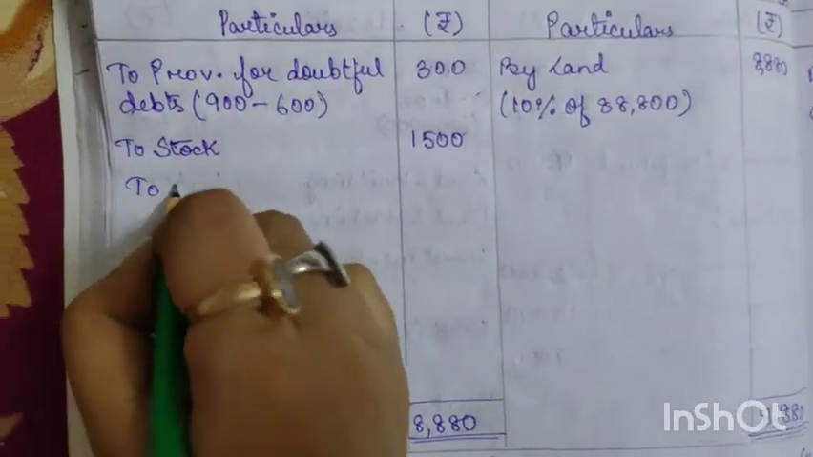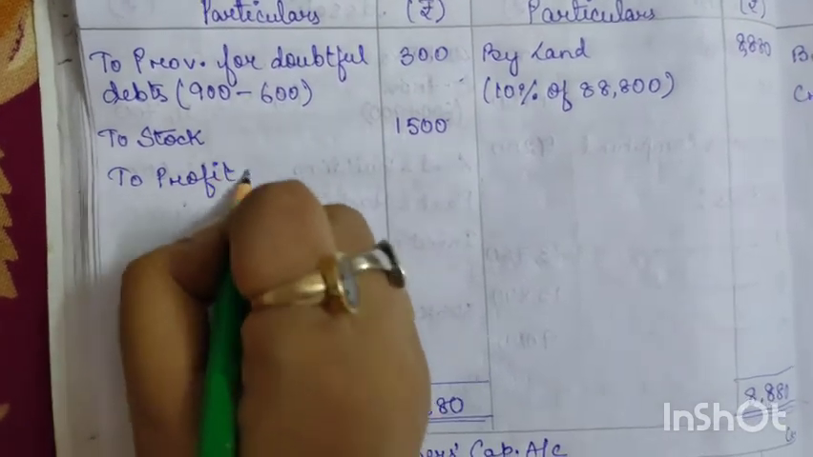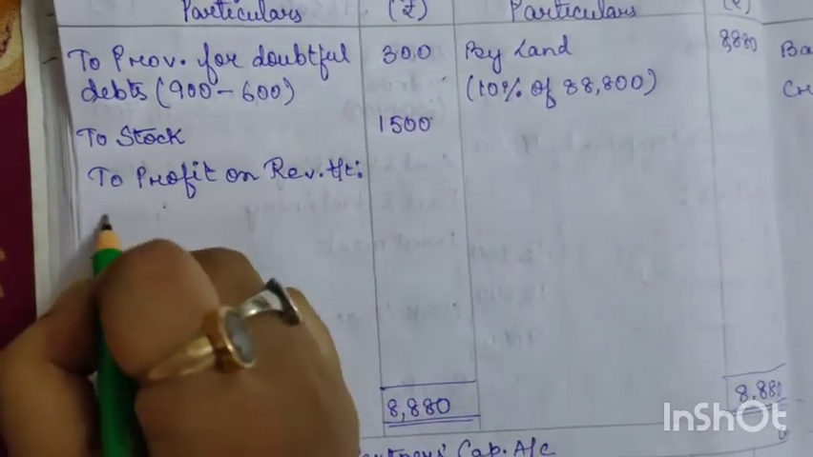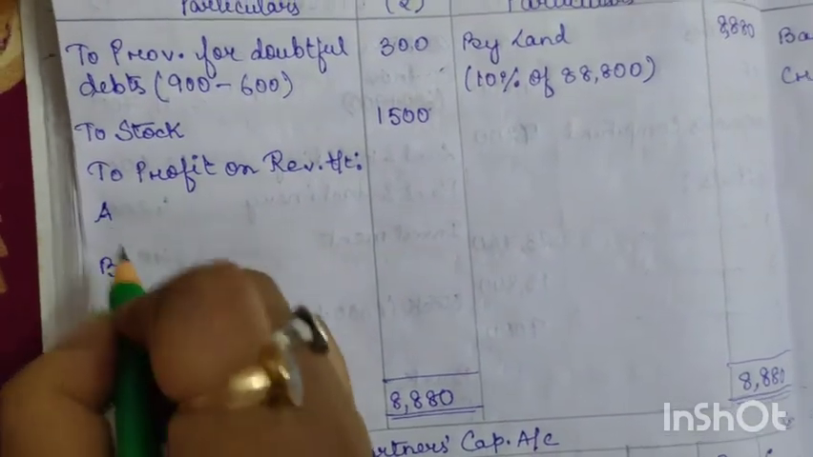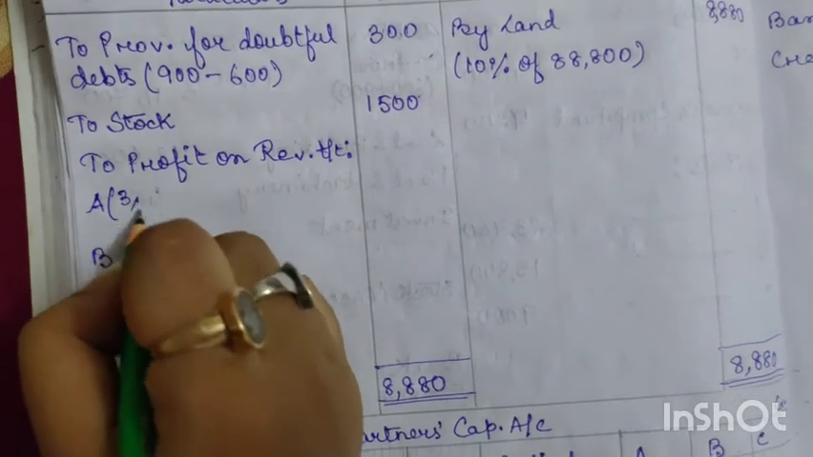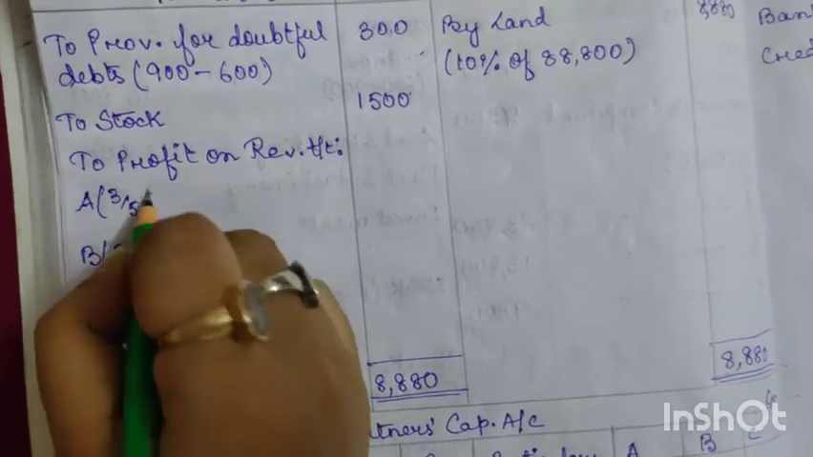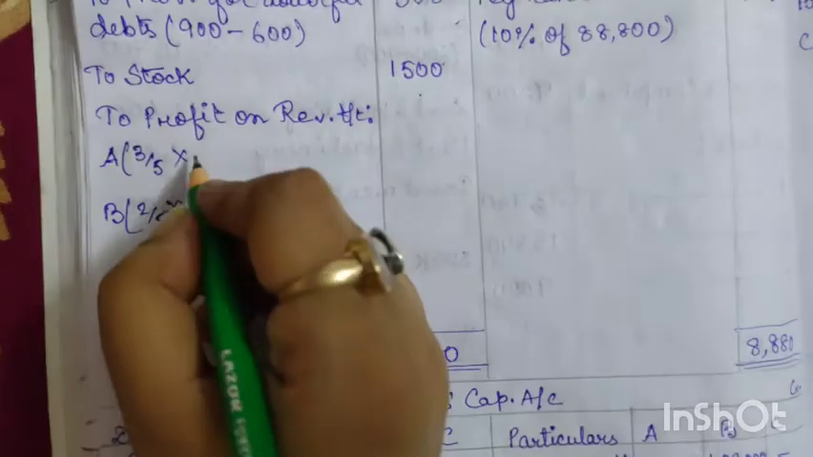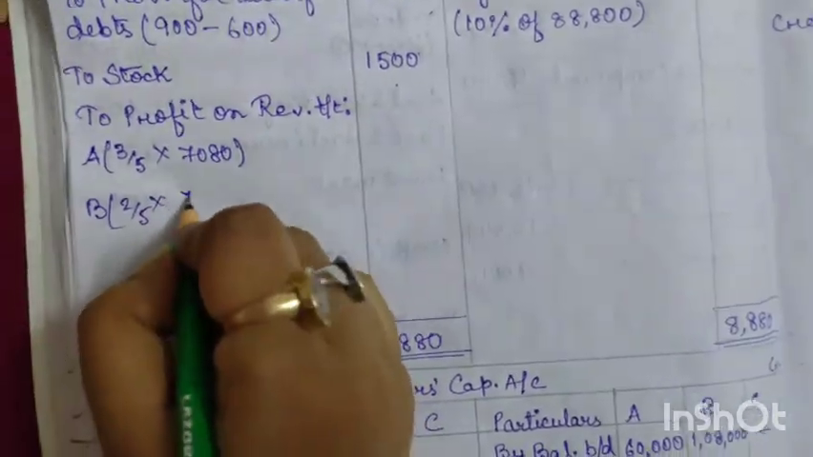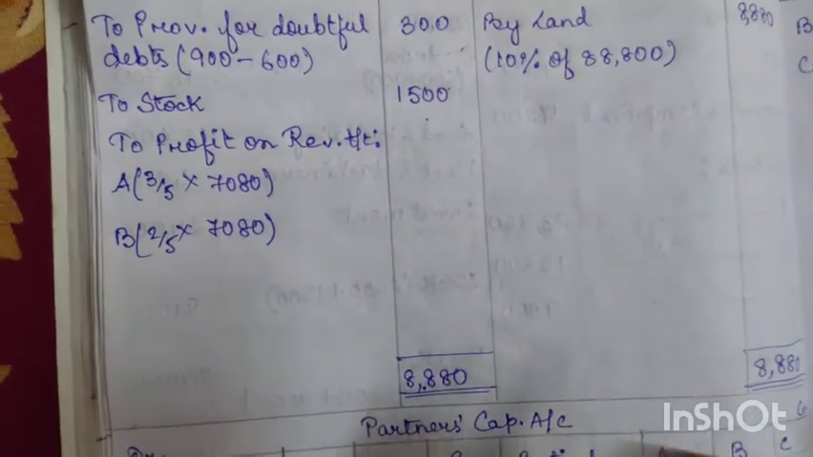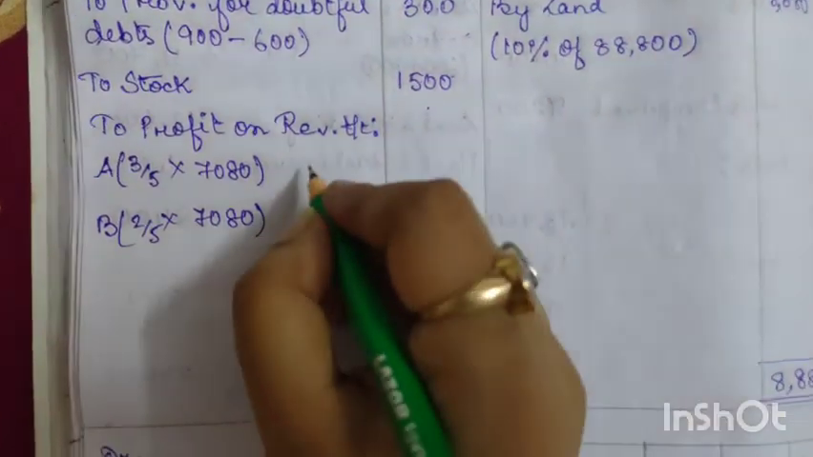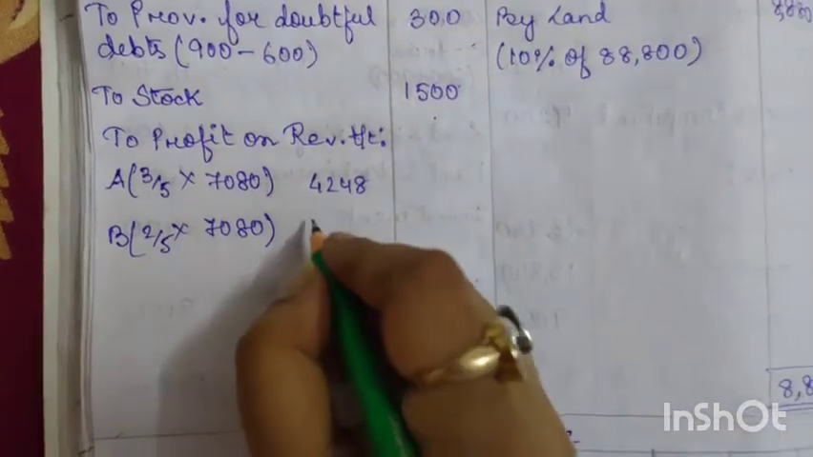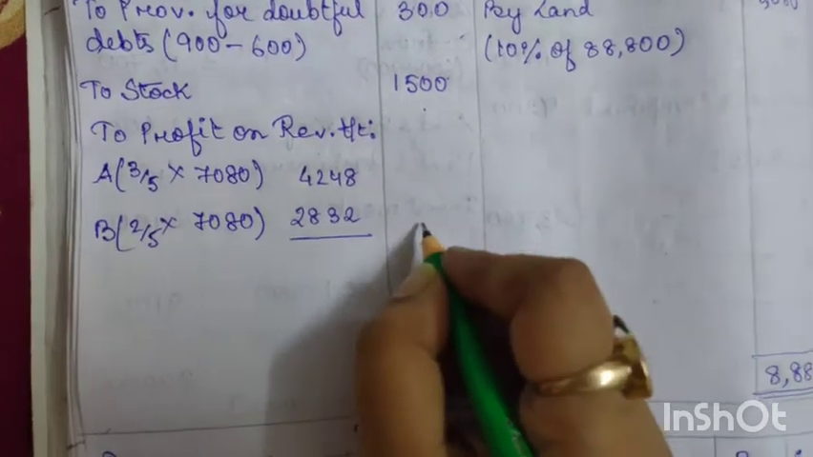So we will write here profit on revaluation transferred to, two partners were there, A and B, and their ratio was 3:2. So here it will be 3/5, 2/5 into, so from 8,880, if we deduct 300 and 1500, we will get a profit of 7080. Okay, here also 7080. Now if we do the calculation, for A it will be 4248 and for B it will be 2832. Okay, so the total will be 7080.